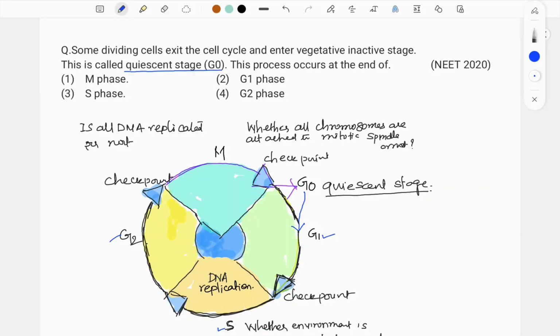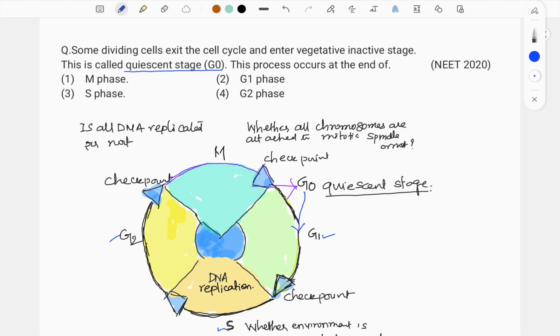We are seeing a question about the cell cycle here. We know the cell cycle includes the interphase as well as the cell dividing stage, and in between two cell dividing stages, like M phases, like mitotic phases, there will be another phase called the resting phase.